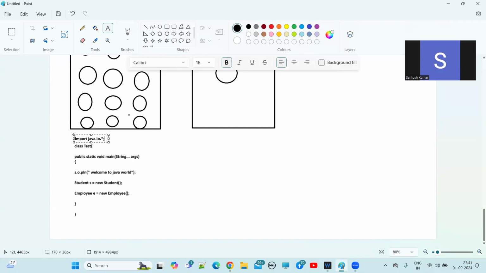Now people will say, hey, I imported the package with star, so all the classes in that package will be loaded at the very beginning of the program. No, guys, it will not be like that. No such class will be loaded from the package. Even if you use an import statement at the very beginning, none of the classes under that package will be loaded into the JVM memory.